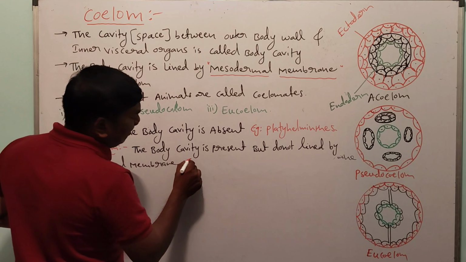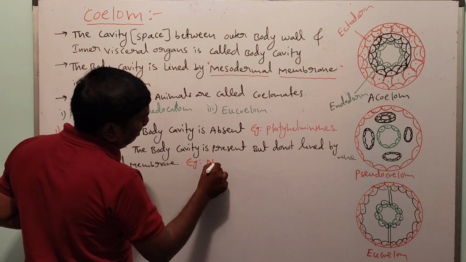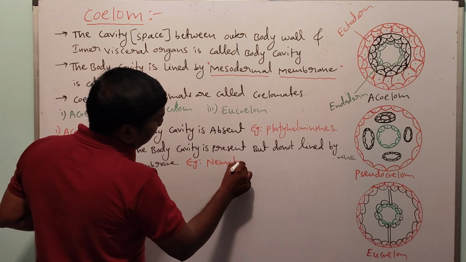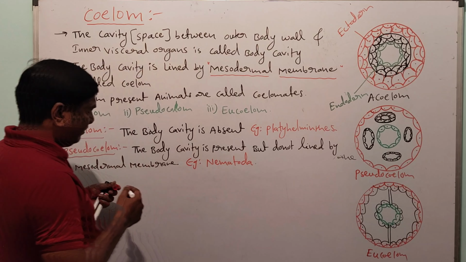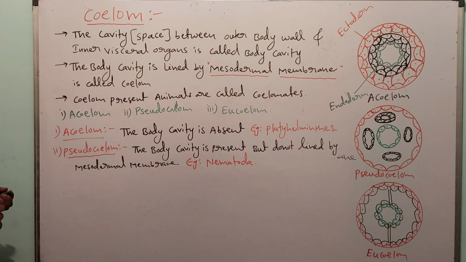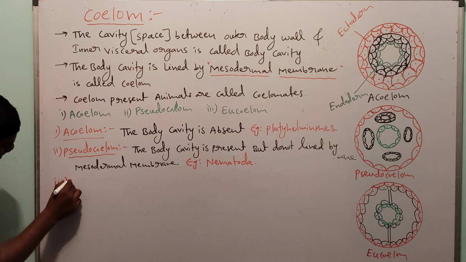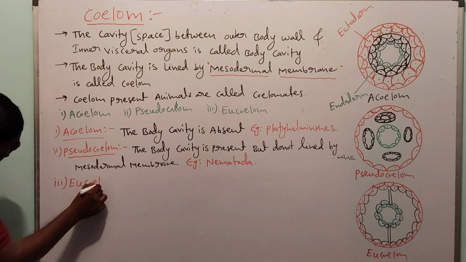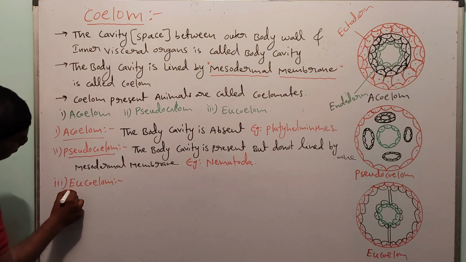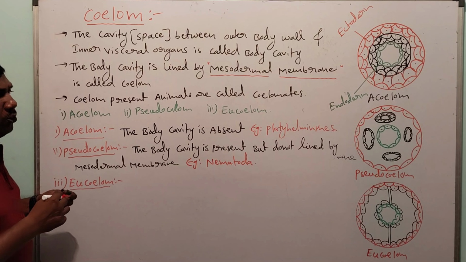Example phylum: Nematoda. Next, the third one is eucoelom. Eucoelom means true coelom.